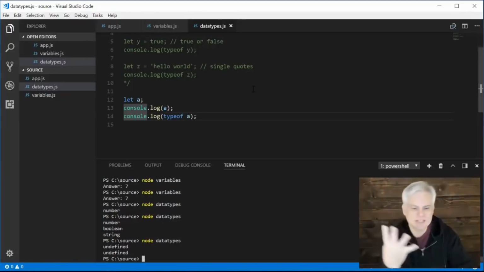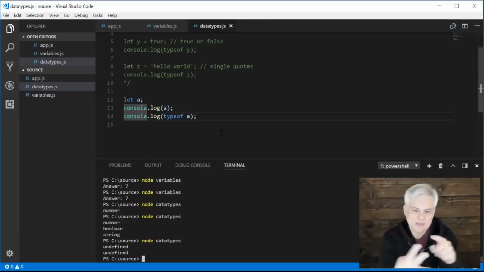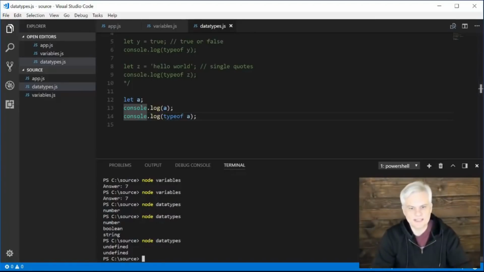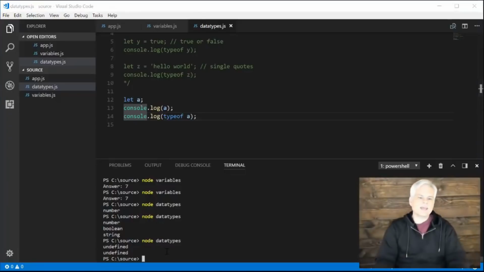So now we have 4 types. We have number, Boolean, string, and undefined. And there's 2 or 3 others that we're going to look at before the very end. We'll get to them. They're a little bit more complex, but those are the 4 that we have to work with, at least to start off with. And so that's all I really wanted to say.